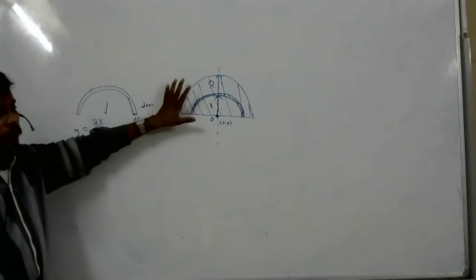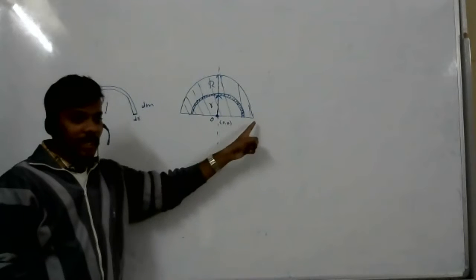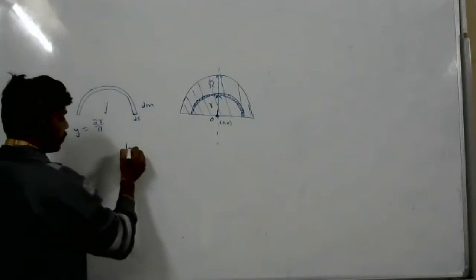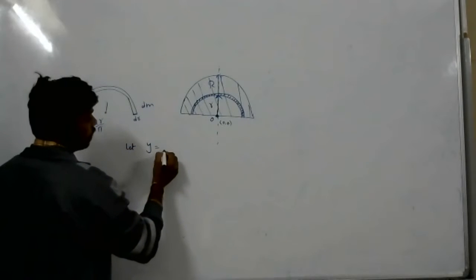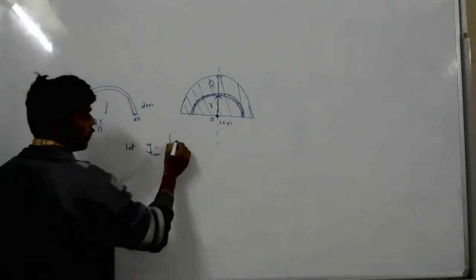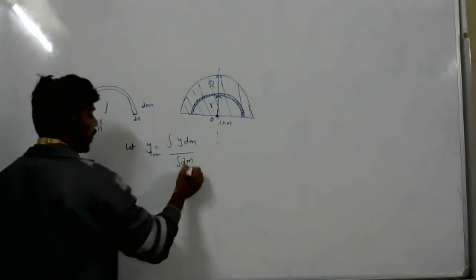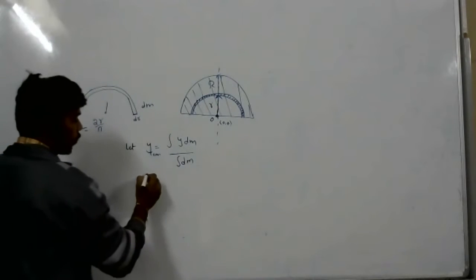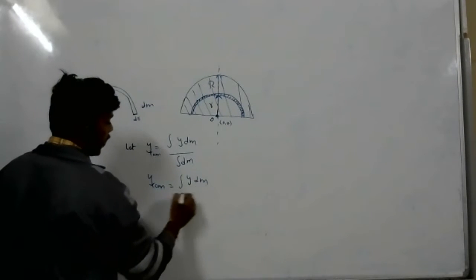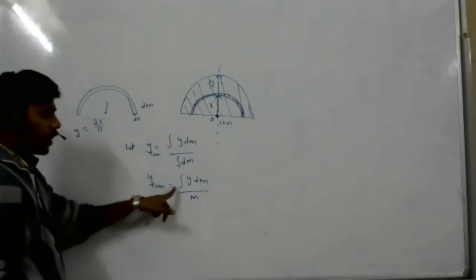Now it is a uniformly distributed mass body. So for this, we have to calculate the center of mass not along the x-axis. Along the x-axis it will be in the middle. Along the y-axis, we have to calculate. So y center of mass equal to integration y dm by integration dm, and it is a uniformly distributed body. So y center of mass equals integration y dm by M, because dm plus dm plus dm, you will get the total M. Now we can't integrate this, right?